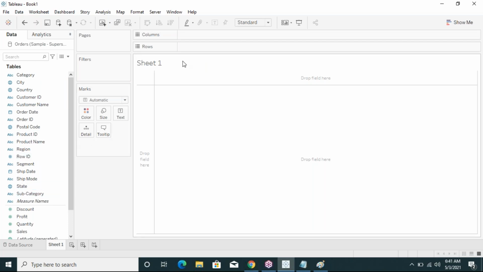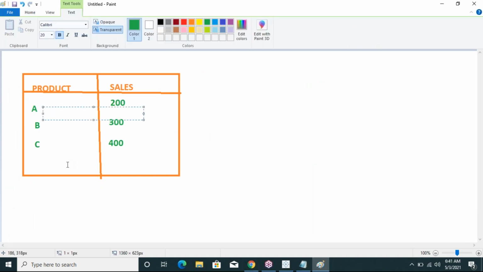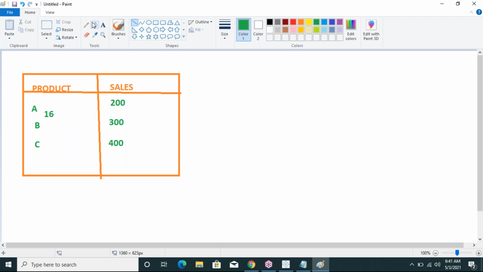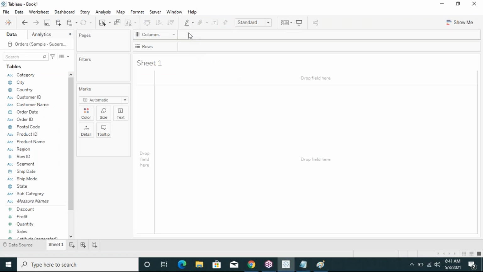How many dimensions can we place in rows or columns? The simple answer is a maximum of 16 dimensions can be used in rows or columns.